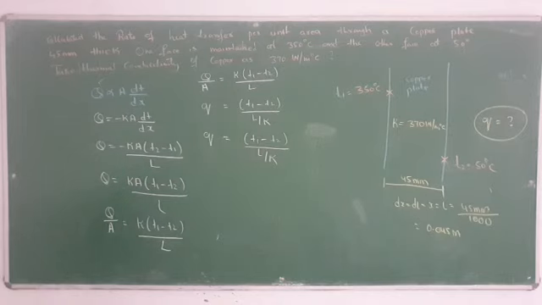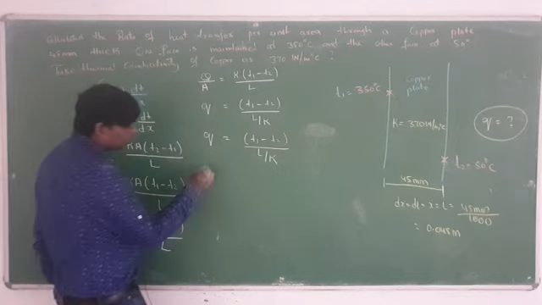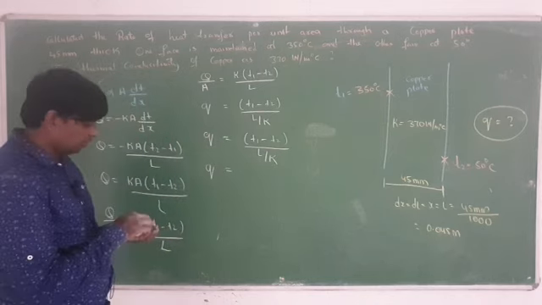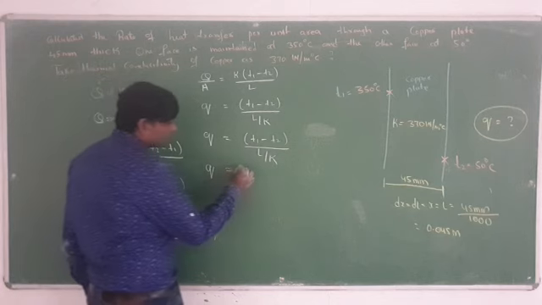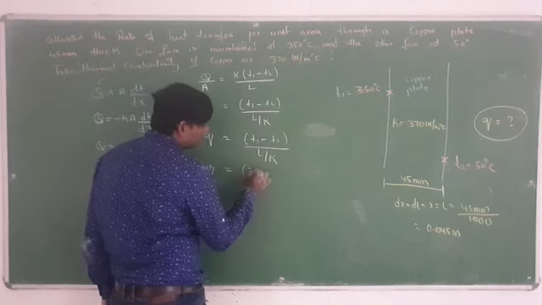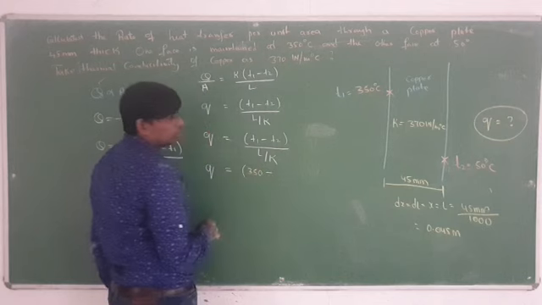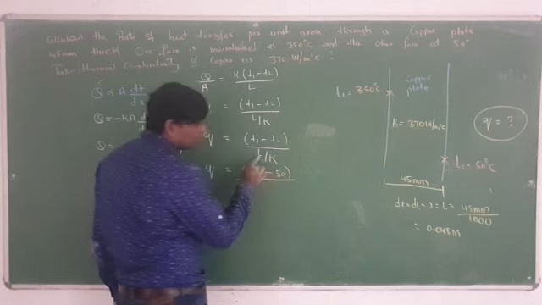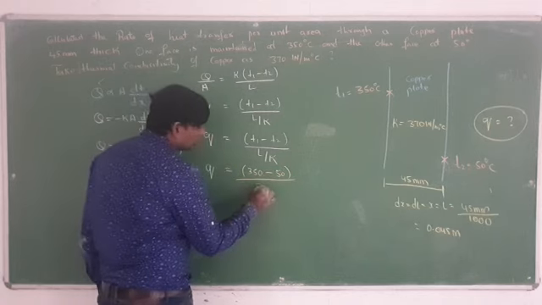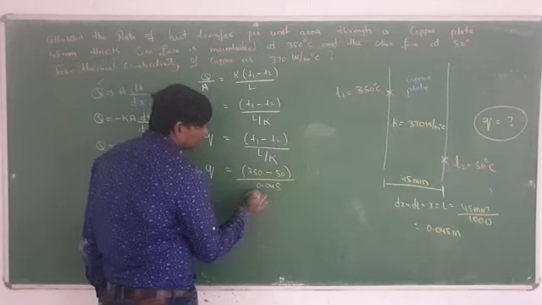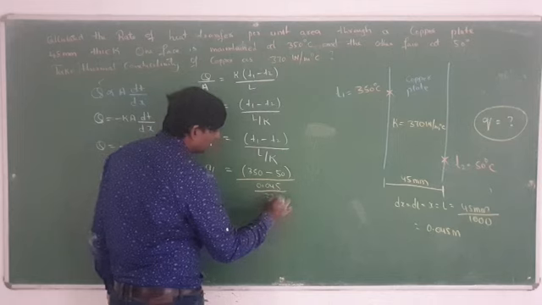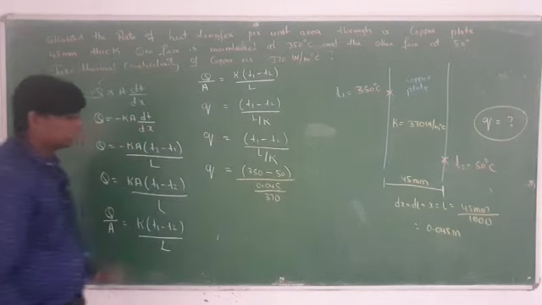After that, you substitute the values. Small q is equal to T1 minus T2, what is the value of T1 given in your question? T1 is 350, minus T2 which is 50. Then L value is 0.045, divided by the K value, which is 370. Like this you have to substitute.